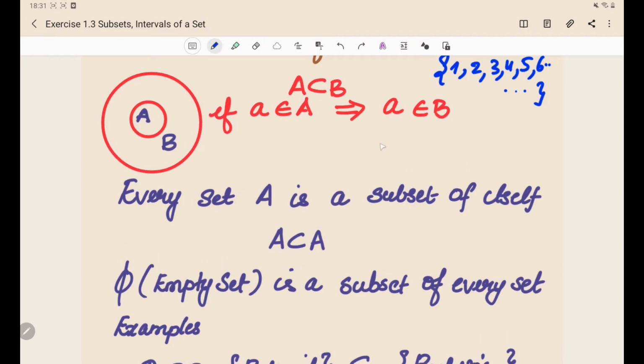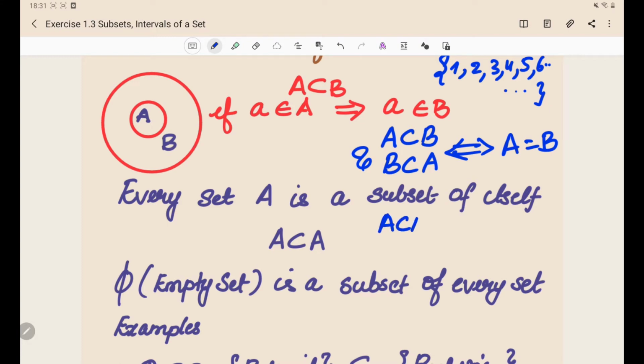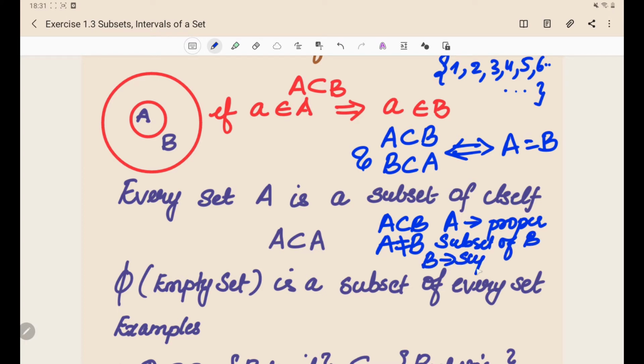Okay, and if A is a subset of B and B is a subset of A, it implies that A is equal to B. Also, if A is a subset of B and A is not equal to B, then you can say that A is a proper subset of B, and B is called the superset of A. You can refer to this figure.